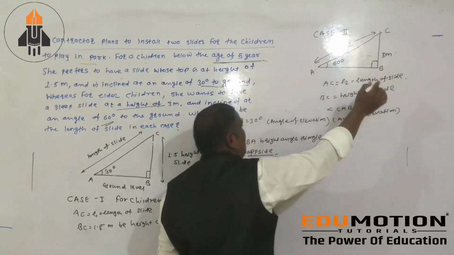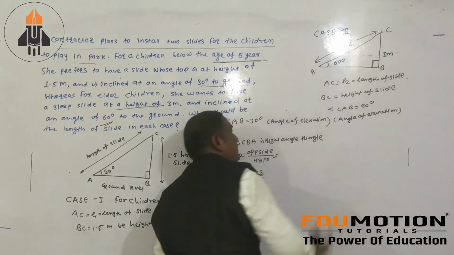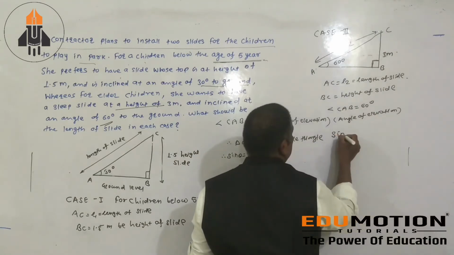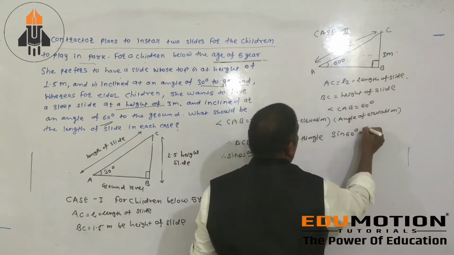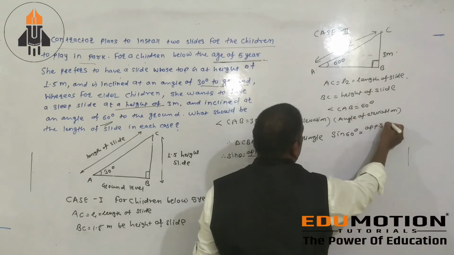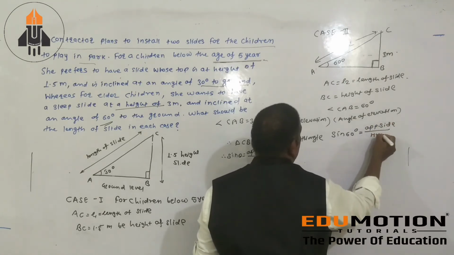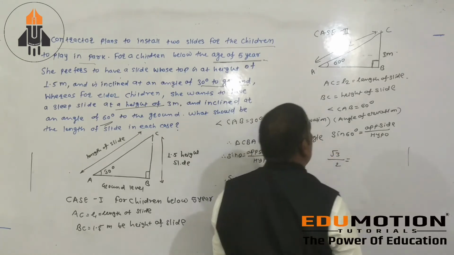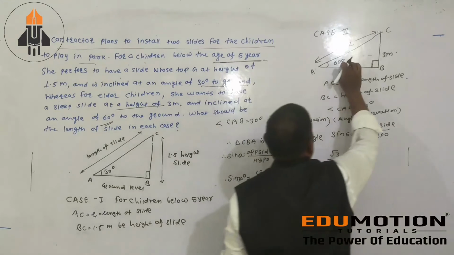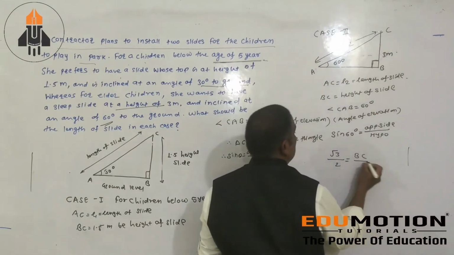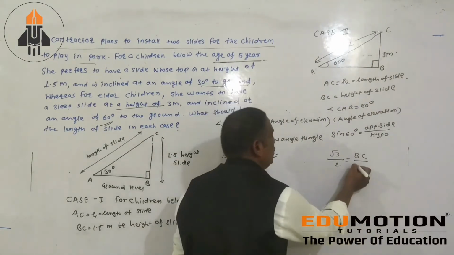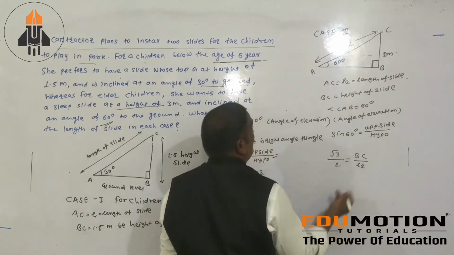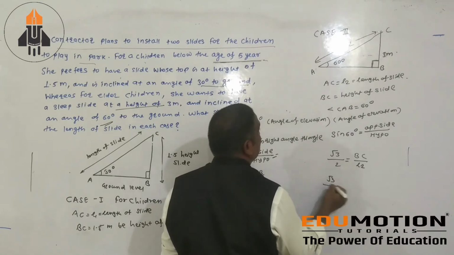Opposite the 90 degrees is the hypotenuse. Then we write sin 60 degrees equals opposite side divided by hypotenuse. The value of sin 60 is √3/2. Which is your opposite side? The side opposite 60 is BC, divided by hypotenuse L2.